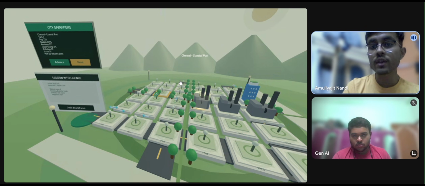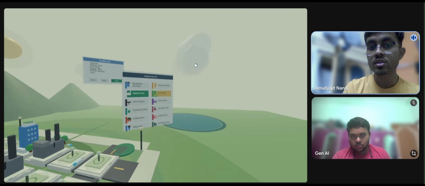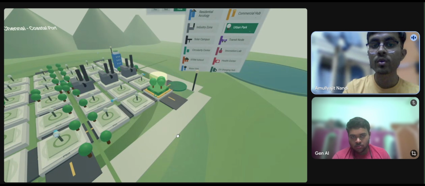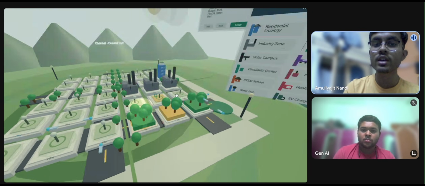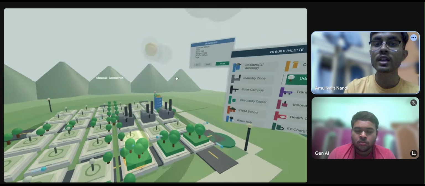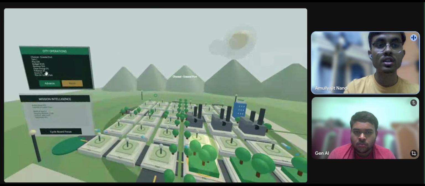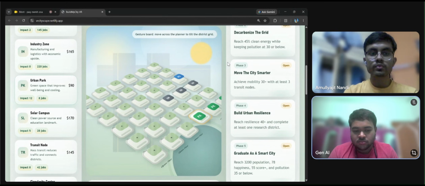So we can even change the pollution. Change means we can decrease it also using the urban park. As you can see, if we plot the urban park over here or anywhere, the pollution will be decreased. We can even visualize it in the sky also, the sky is getting blue shaded. So from here we can see that now the pollution is 28. So we even have the mission intelligence to make a smart city smarter.